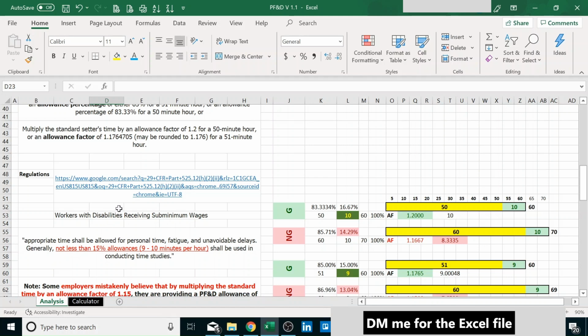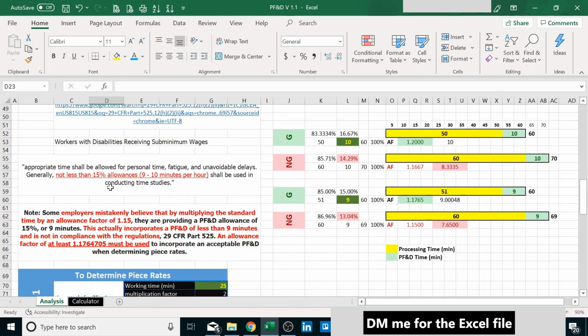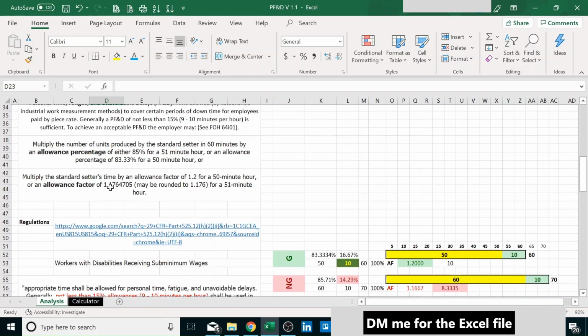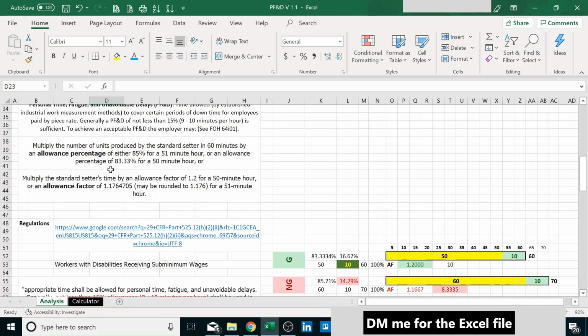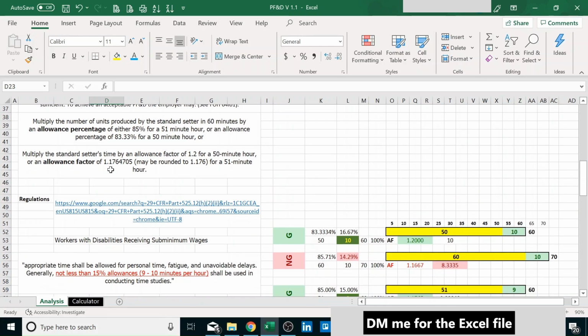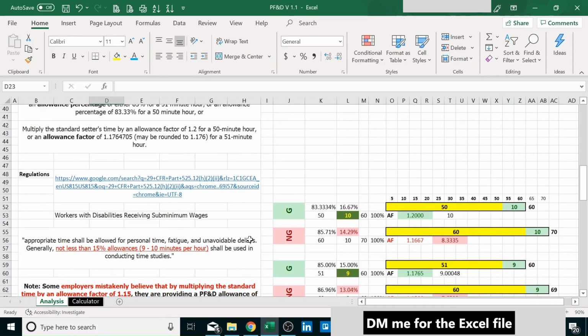And actually, this one gives us an extra example. Instead of having two examples of how to get to our result, it gives us a third option, a third mathematical way to get our PF&D.